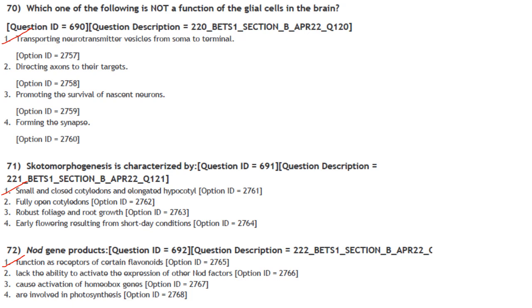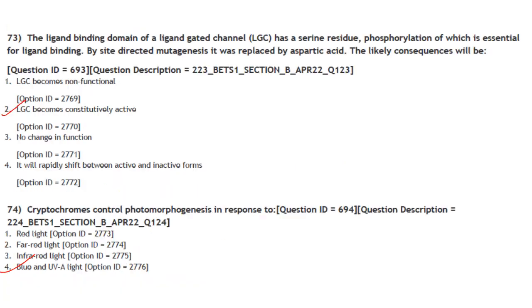So nod factor synthesis is directed by rhizobial nod genes. And nod factors secreted by rhizobia initiate the process of nodule formation in the legumes. So nod gene products, they function as receptors of certain flavonoids.